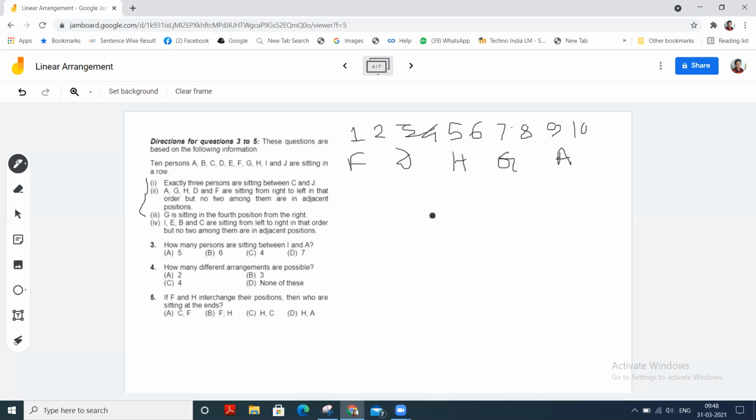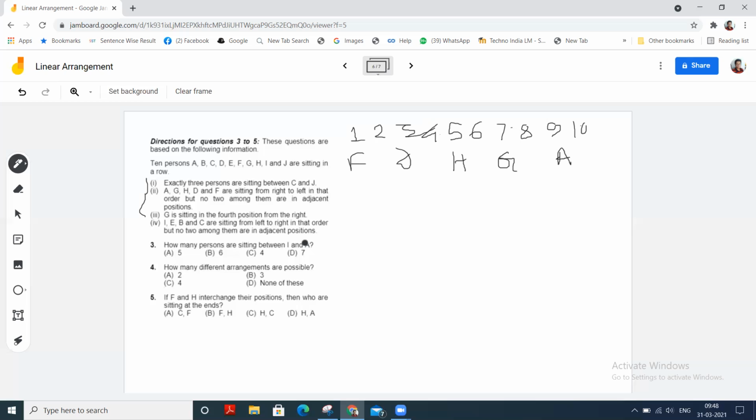And C, I, E, B, and C are sitting from left to right in that order, but no two among them are in adjacent positions. Exactly three persons are sitting between C and J. Okay, 4 cannot be fulfilled. Hence, C has to be in 8th, 9th, or 10th.